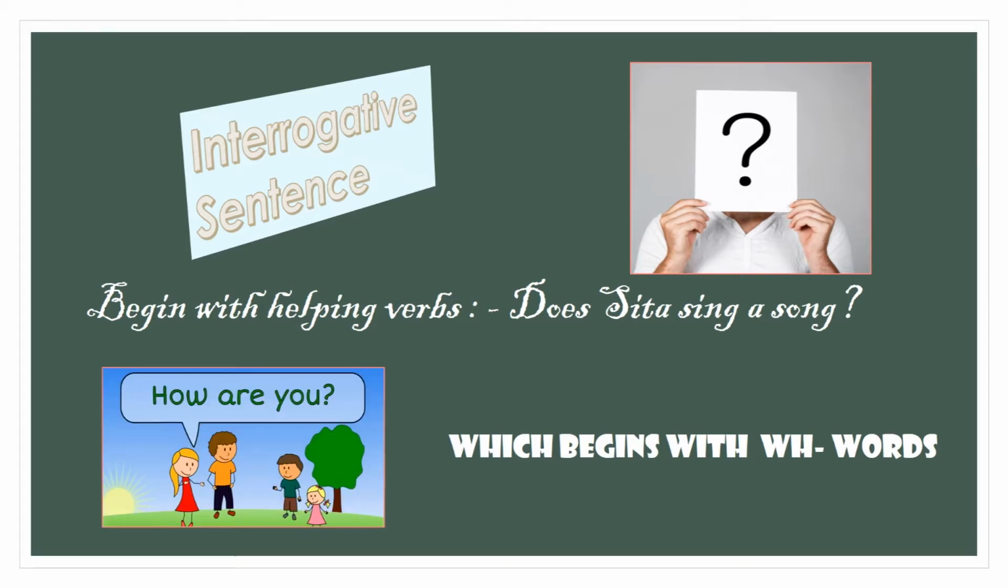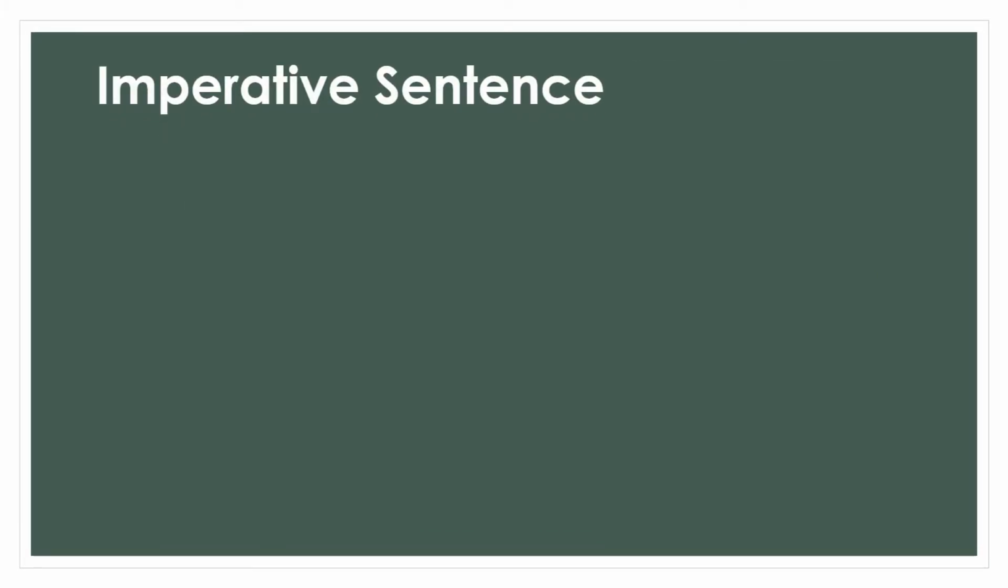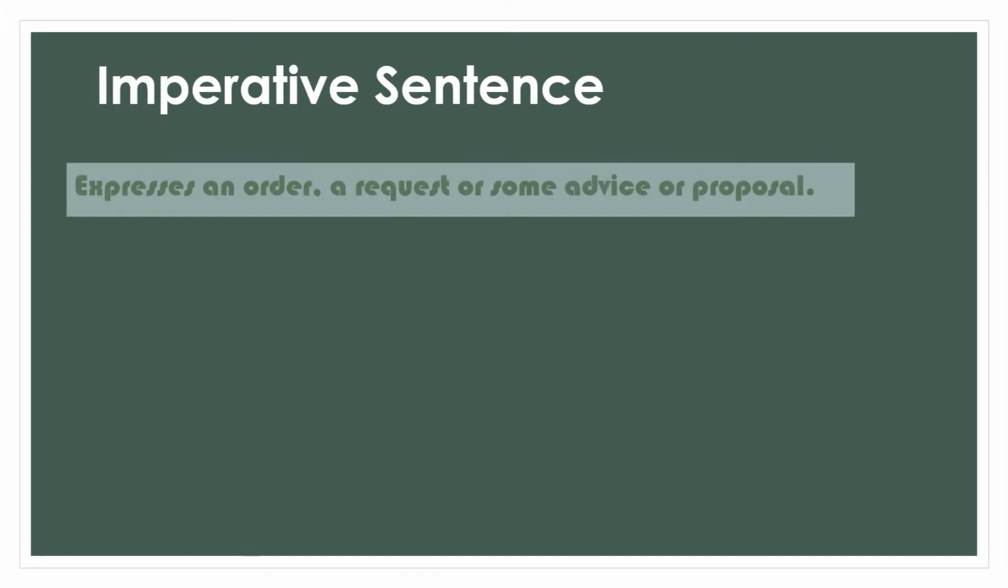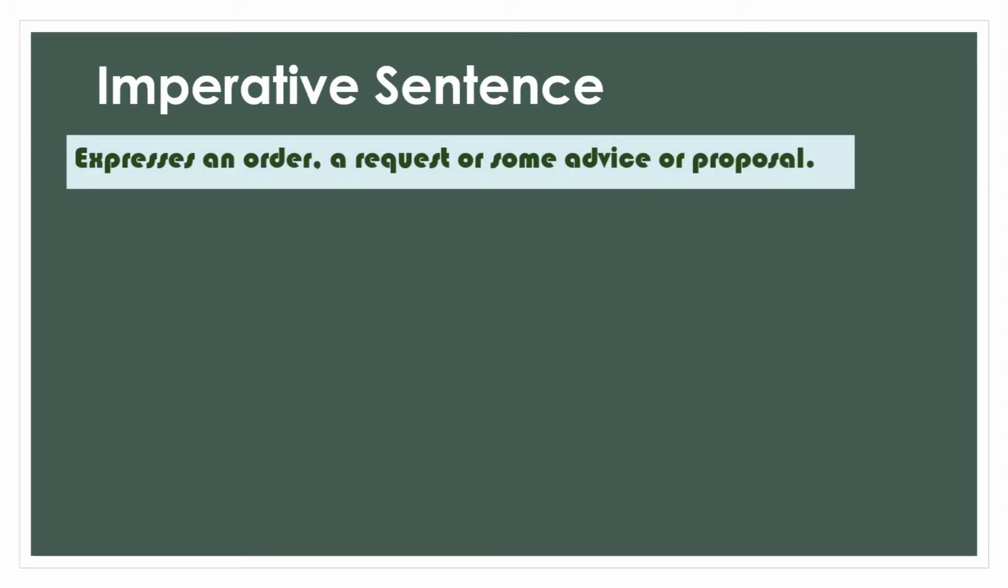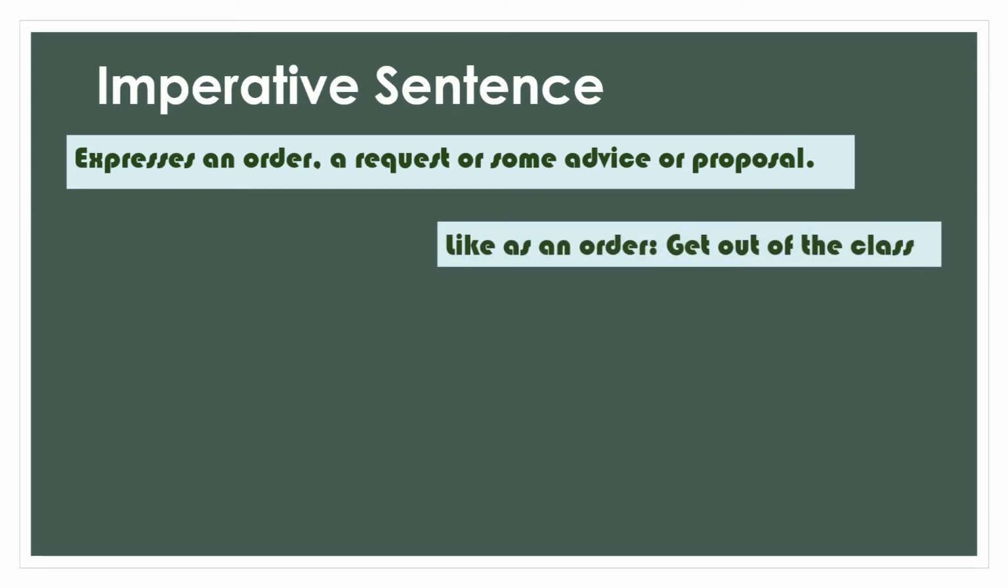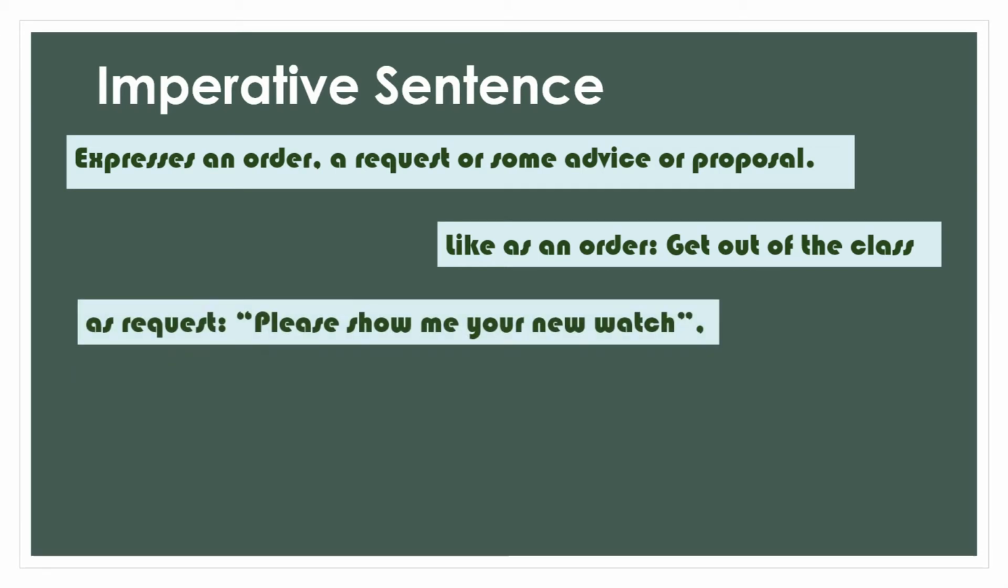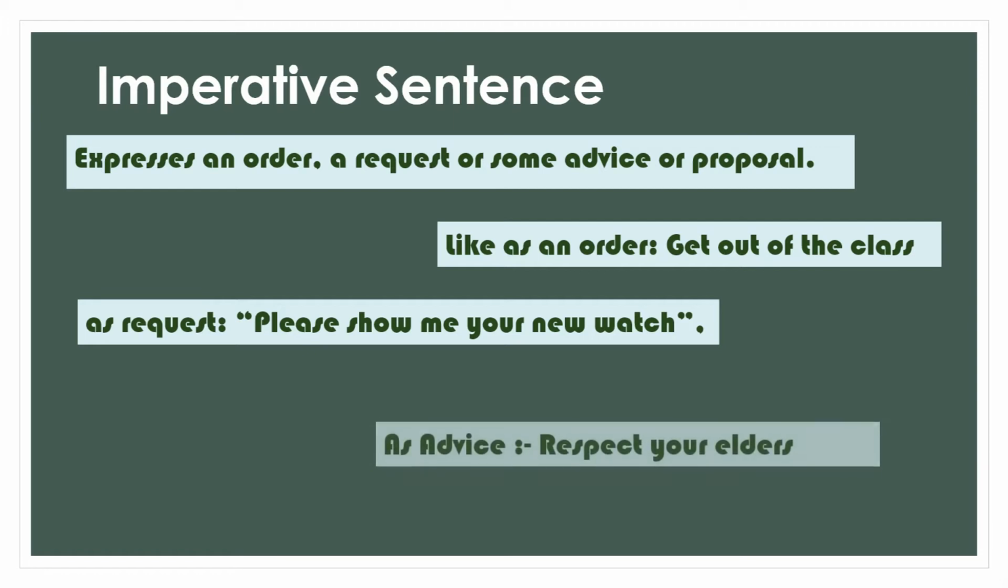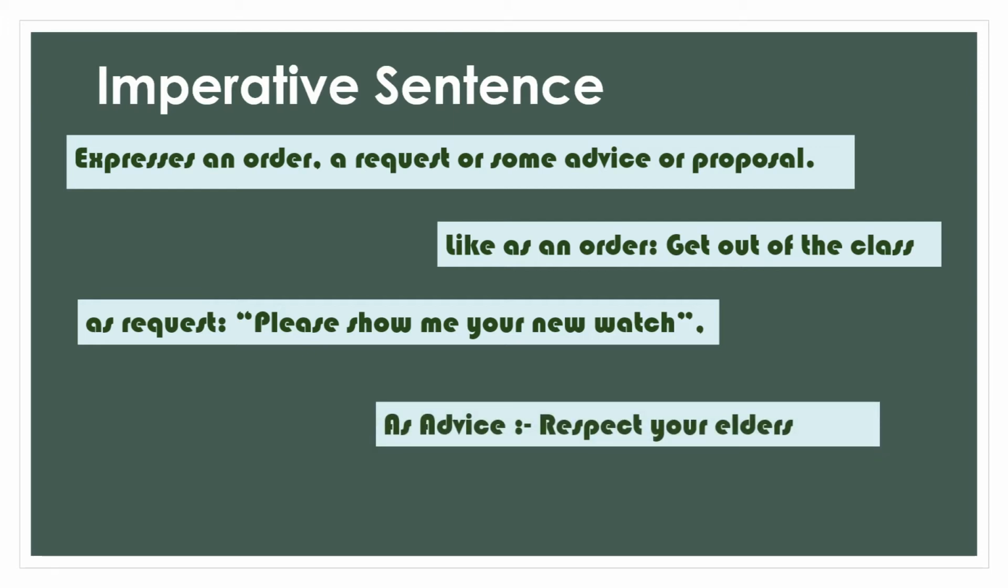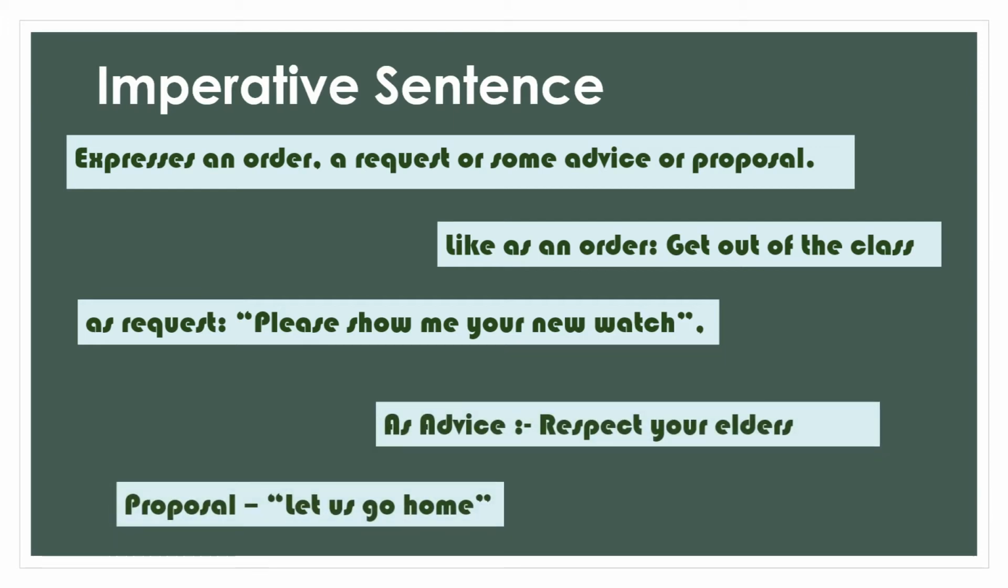Third type of sentences are imperative sentences. Imperative sentences are those which express an order, a request, or some advice or proposal. Like as an order, get out of the class. As a request, please show me your new watch. As an advice, respect your elders. And lastly, proposal, let us go home.